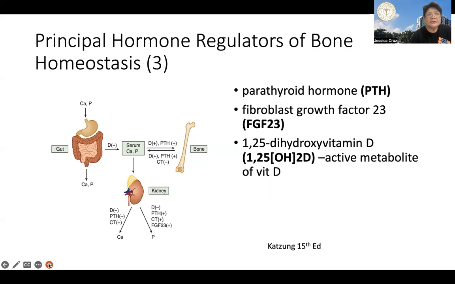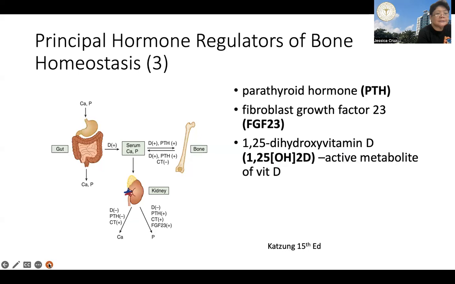Their effects on the serum levels of calcium and phosphorus will depend on their action on intestinal absorption of these two minerals, their action on renal handling of these minerals, whether they promote excretion or reabsorption, and also their action in facilitating the outflow of calcium and phosphorus from bone into the serum, to raise blood levels of calcium and phosphate.